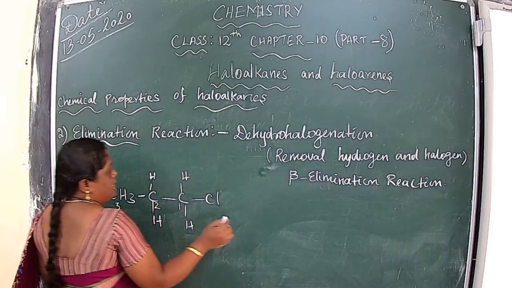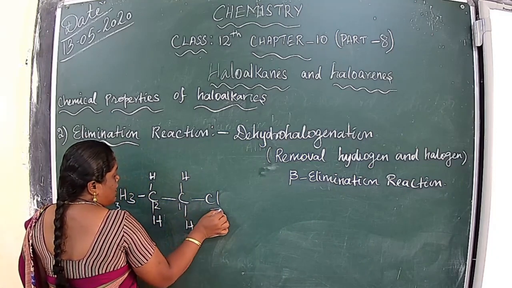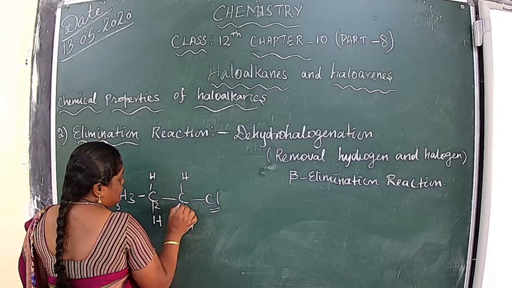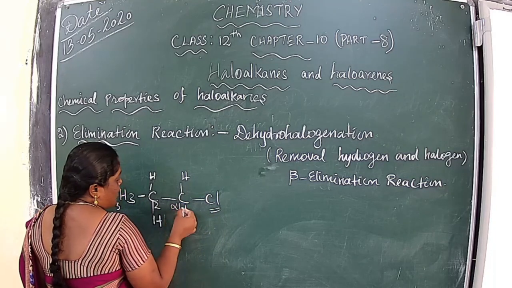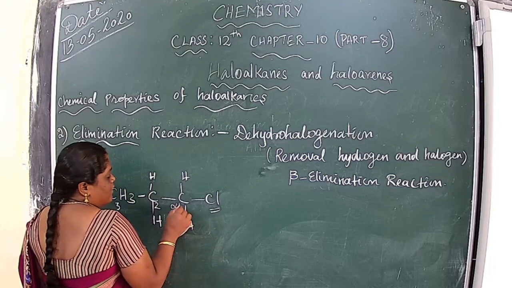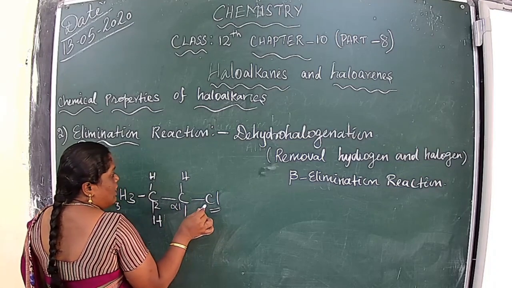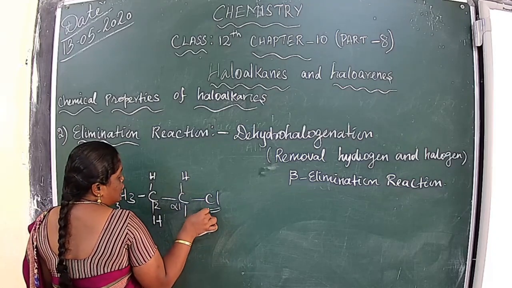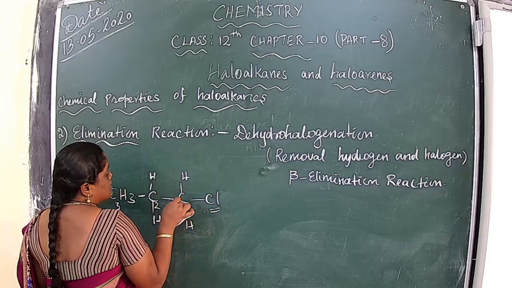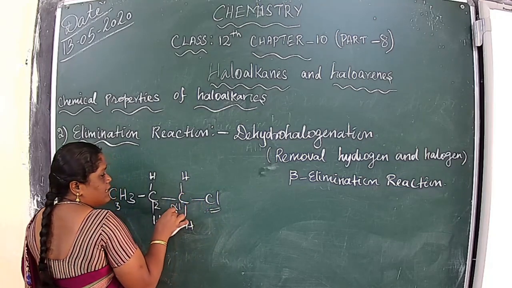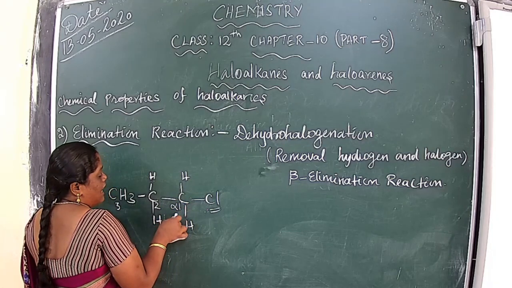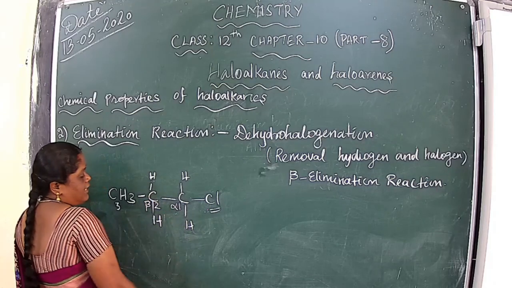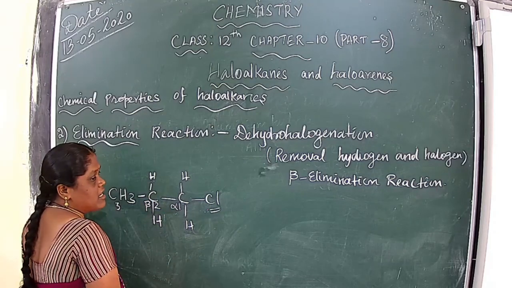Beta means, when a halogen, functional group or substituent group is attached to a carbon atom, that is the alpha carbon, and the next carbon is the beta carbon.